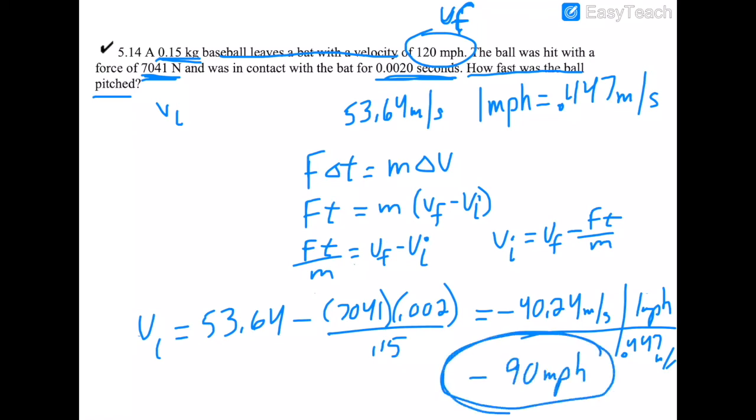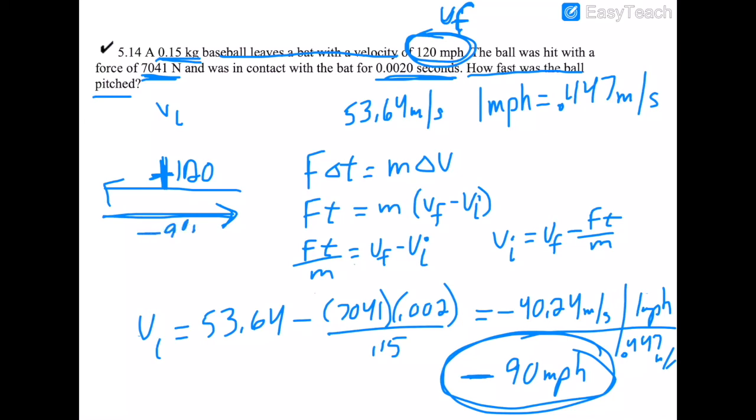Wow, that took forever. Okay, why negative? Well, remember, velocities are vectors, right? And our final velocity was a plus 120. So our final velocity, the ball is going out this way, plus, we'll say 120, we'll say it was to the left. That means the initial velocity was coming in this way. The ball was being pitched in this way. That has to be opposite whatever this was. So since we designate this as plus, going out into the field, the pitch has to come in at a negative 90 miles per hour, which makes sense. That's something that some major league pitchers can pitch.